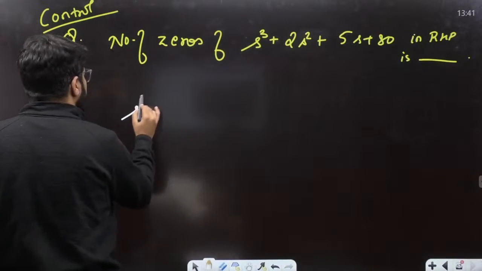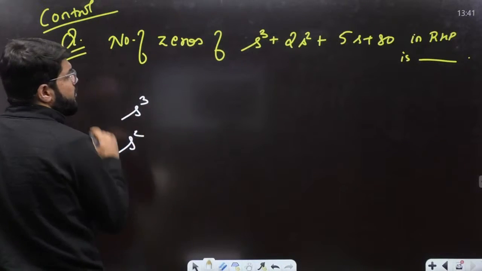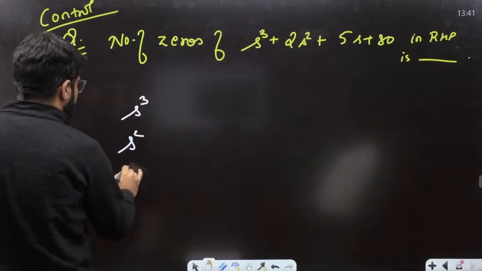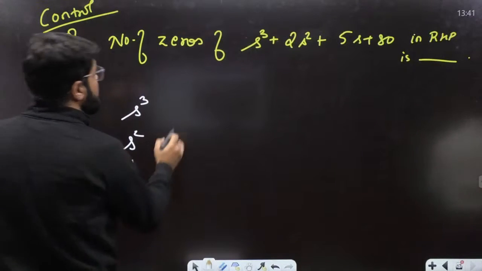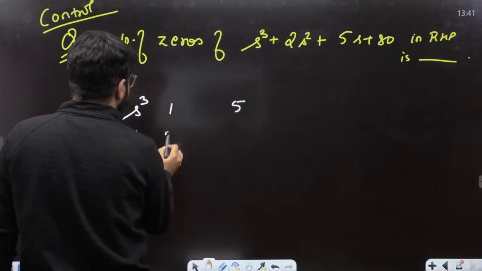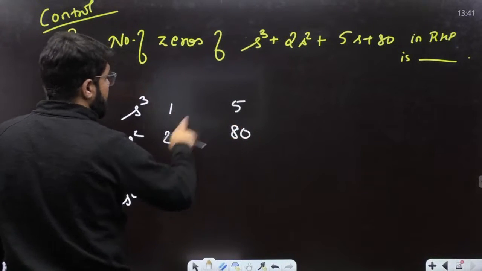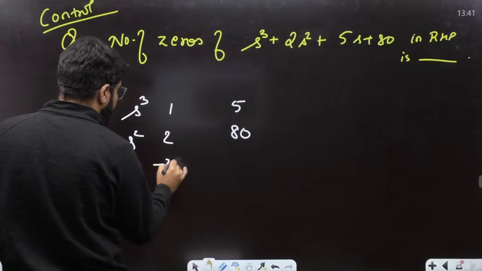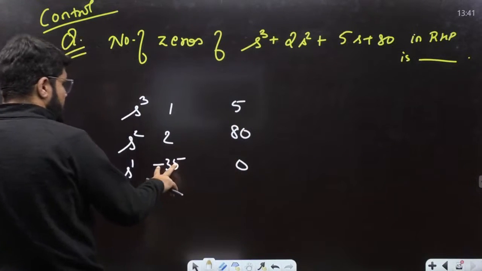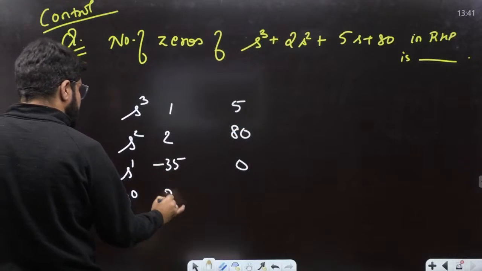It is a cubic equation, not even fourth or fifth order. So we start with s cube and s square. Then s cube 1 and 5, s square 2 and 80. So I have 10 minus 80, minus 70 by 2, minus 35, last element 0, minus 35 into 80 divided by minus 35, 80.